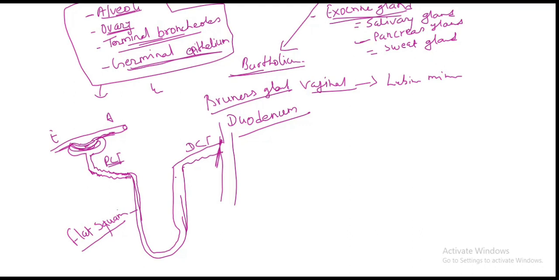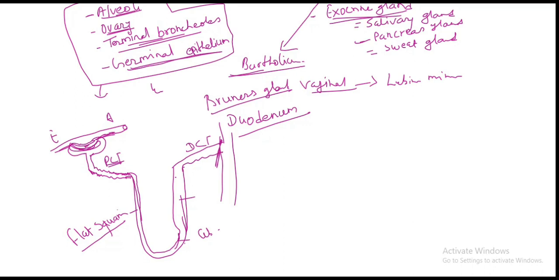Here microvilli are present, but in the thick ascending loop of Henle there is low cuboidal epithelium, while this ascending part is also cuboidal in nature. And in the DCT, few microvilli are present, that means a brush border. So this is with a brush border, but it is deficient, present in less quantity.